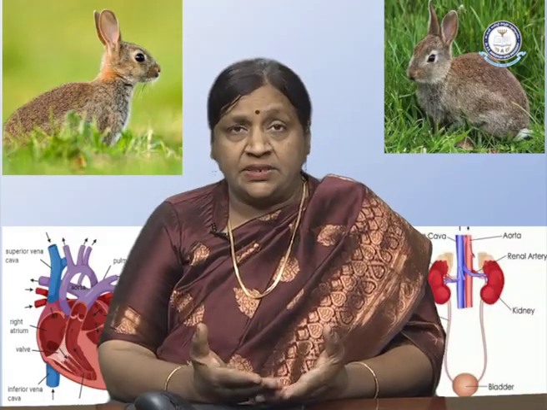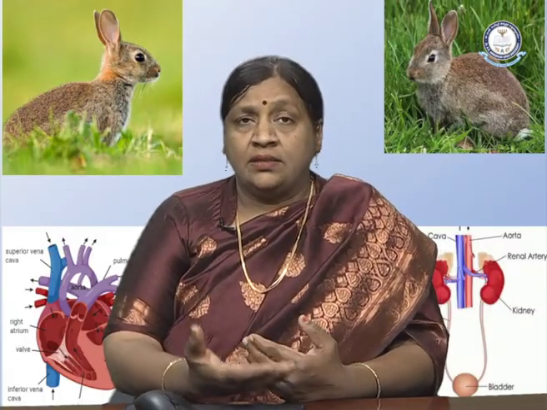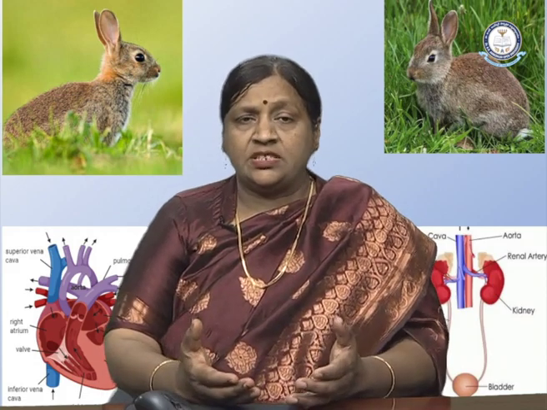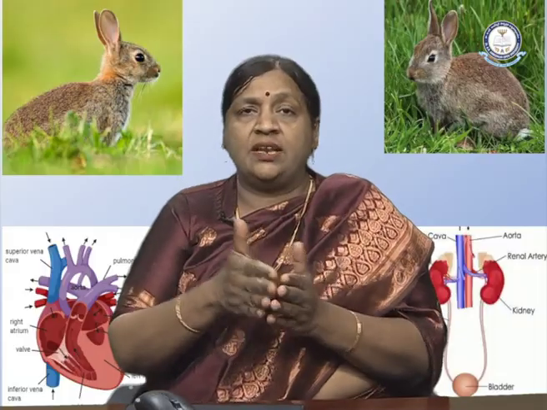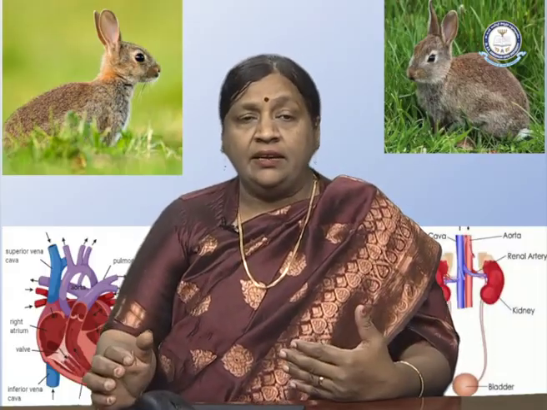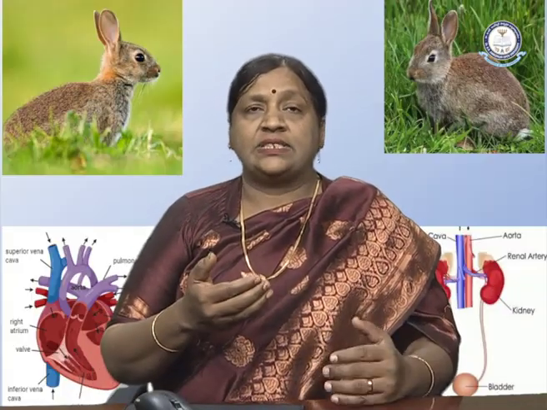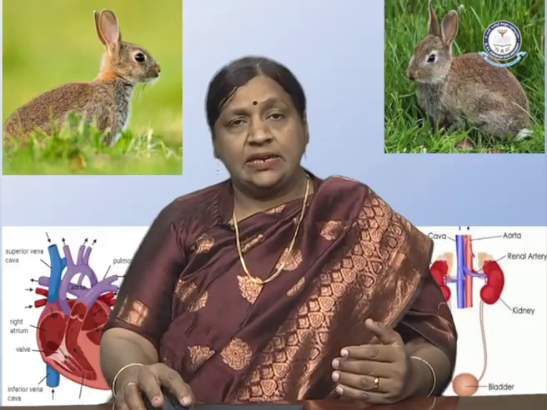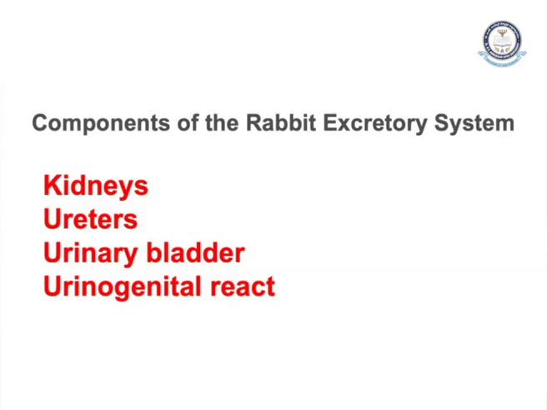Now where is this present? The location of this excretory system in the body is on the dorsal body wall, as we know the dorsal and the ventral side. In the dorsal body wall, the right kidney is slightly cranial to the left. We find the right one slightly cranial to the left. So the important components of the excretory system are the kidneys, ureters, urinary bladder, and the urinogenital tract.